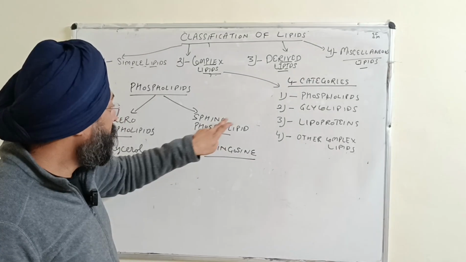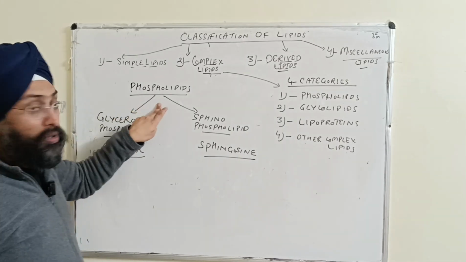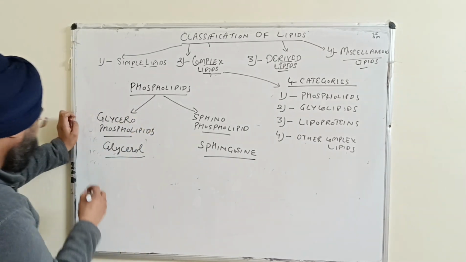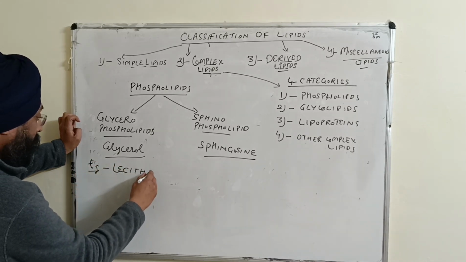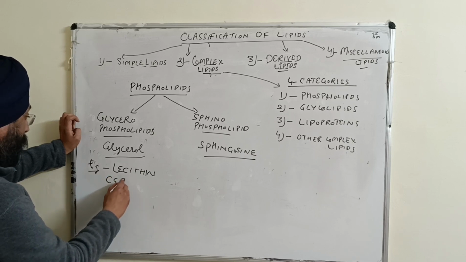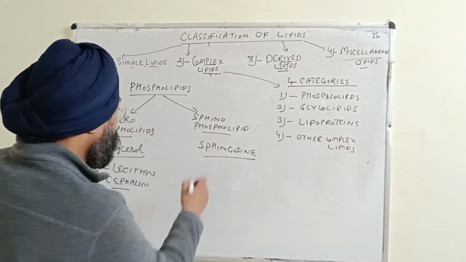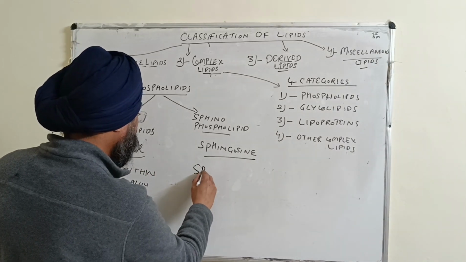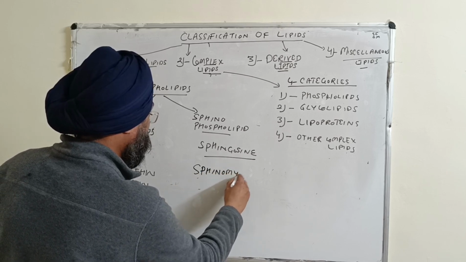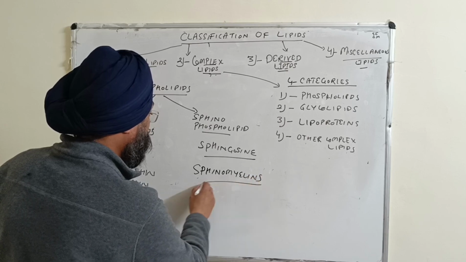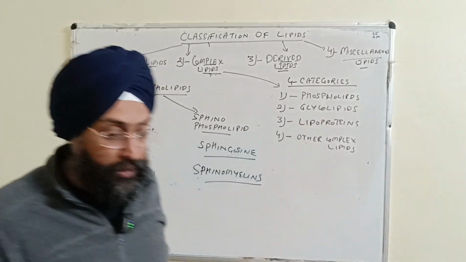If the alcohol is sphingosine, then it is sphingophospholipid, and if the alcohol is glycerol, it is glycerophospholipid, and both of them contain phosphorus, right? The examples of glycerophospholipids are lecithin and cephalin. And the example of sphingophospholipids is sphingomyelins.